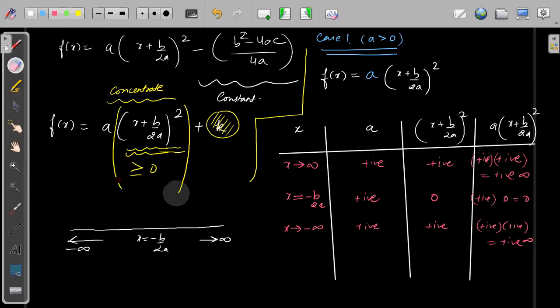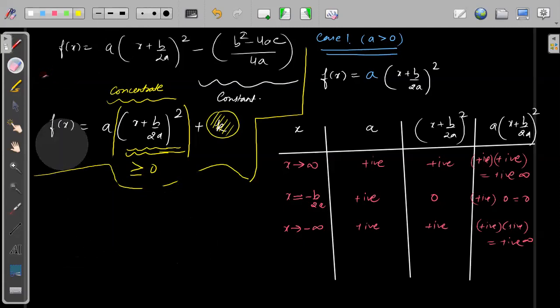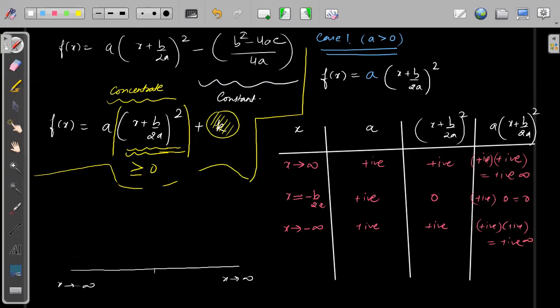I will draw it in a better way. The graph is something like this. That means the left side is approaching infinity, the right side is approaching infinity. Understood? I hope this part is okay. I will draw it a little downward so that you can understand. So this is when x is approaching infinity, when x is approaching minus infinity, and x is equal to minus b by 2a. This is the minimum, that is 0.